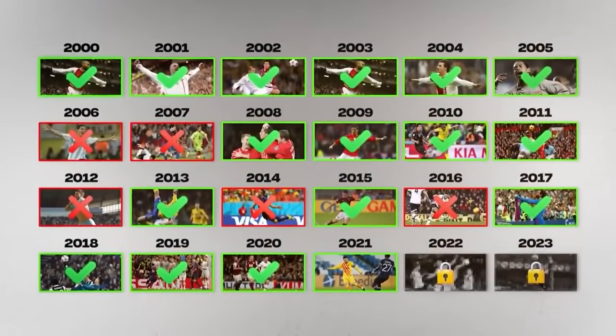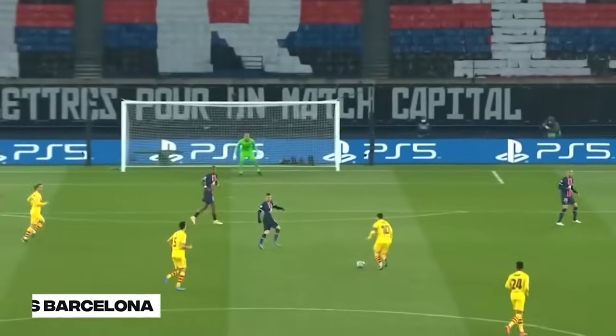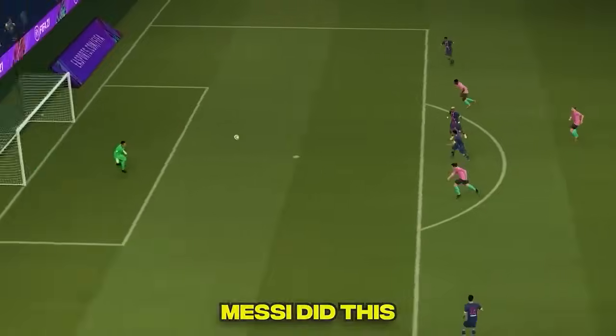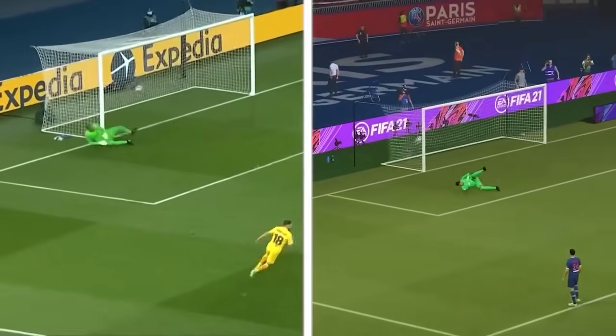And the iconic goal from 2021 is Messi's goal versus PSG. This was one of Messi's last goals for Barcelona, which is why it's kind of iconic. And it's an absolute screamer. And on our first try, Messi did this. Oh my god. That's first time. That's it. That is actually the goal recreated right there.